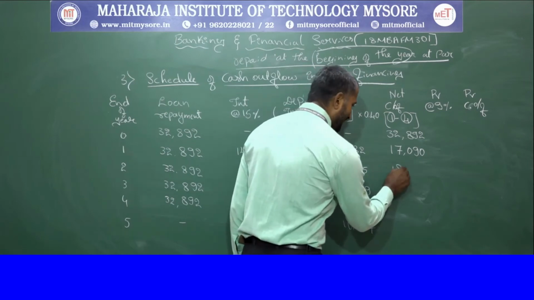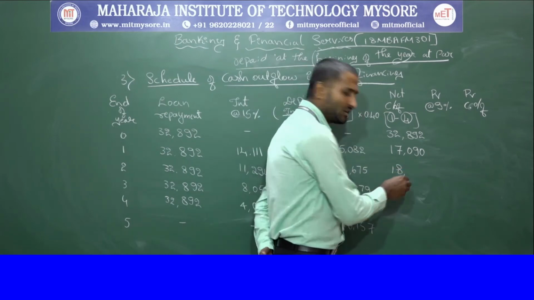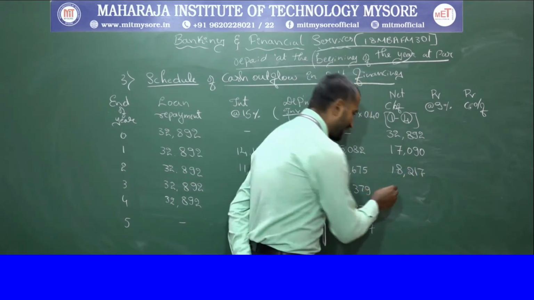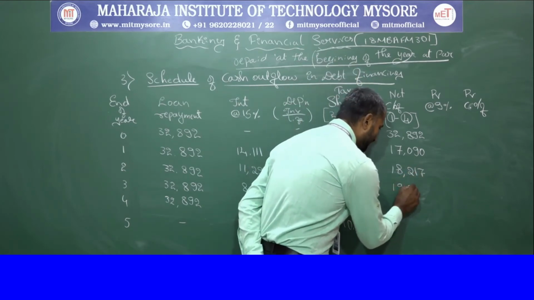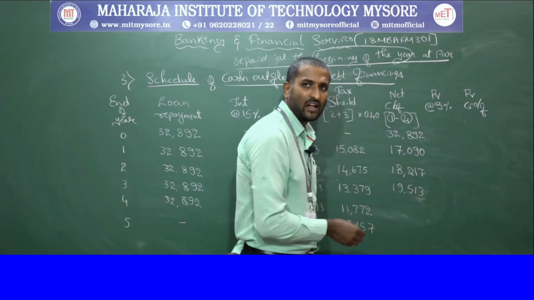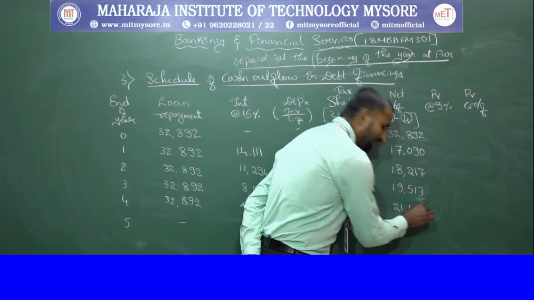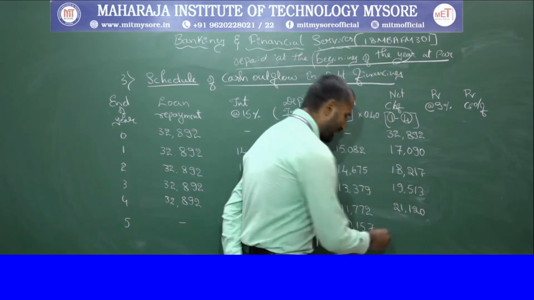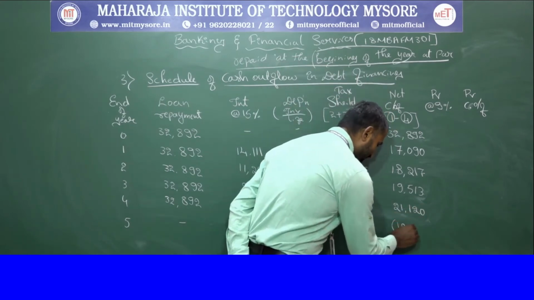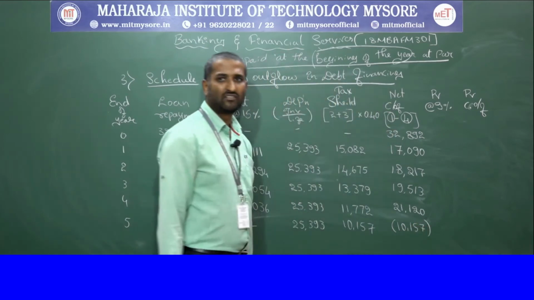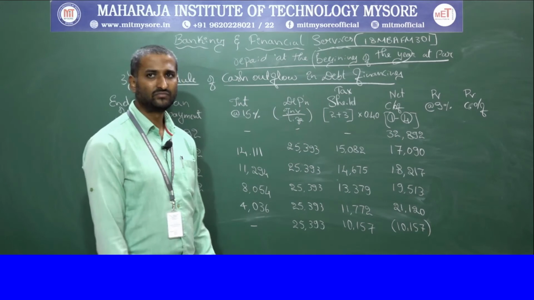So as same 18,217 and 19,513 and 21,120 and 10,157, which we are resulting as a